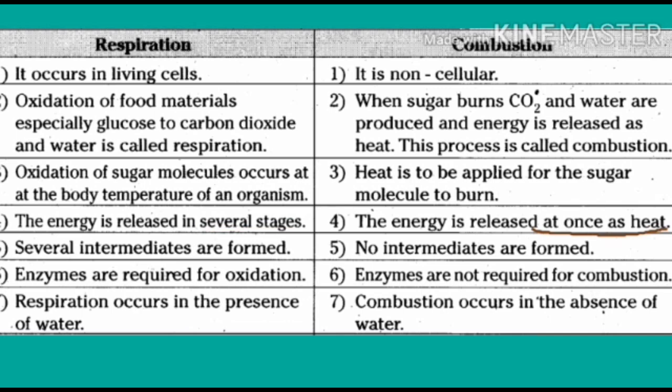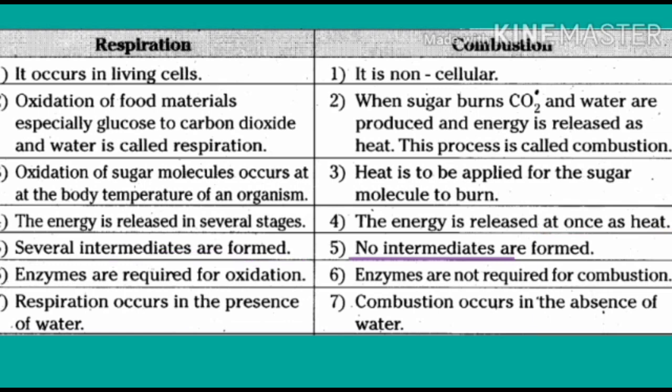In glycolysis, glucose converts into glucose 6 phosphate. Glucose 6 phosphate converts into fructose 6 phosphate. Some intermediates are formed, pyruvic acid, and so on. But in combustion, no intermediates are formed. Directly, the raw material converts into ash. At last, it converts into ash.